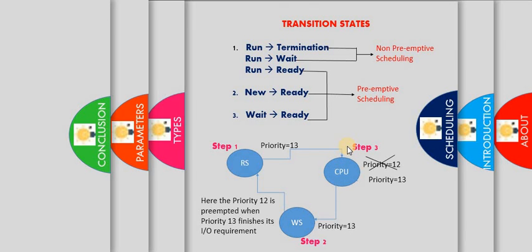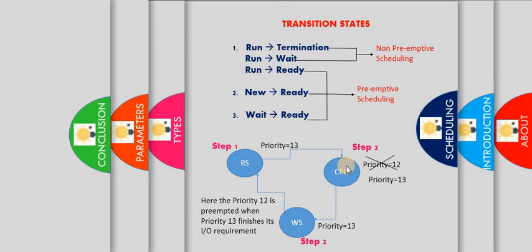So the next available process, the next priority process, will move on to the CPU. Consider priority equal to 12 moving into the CPU here. How long will it run? As the priority 13 process is not available in the CPU, it will keep on running. At this time, priority 13 finishes its IO requirement, enters into the ready state, and then enters into the CPU.